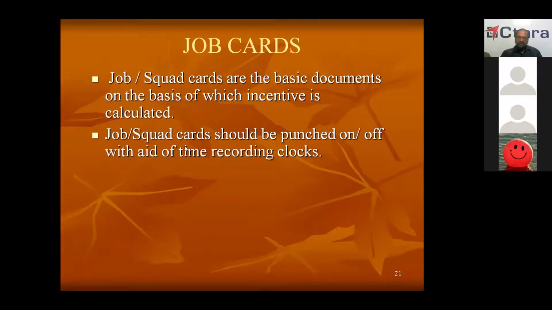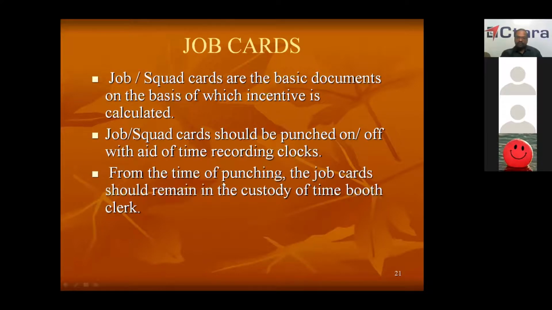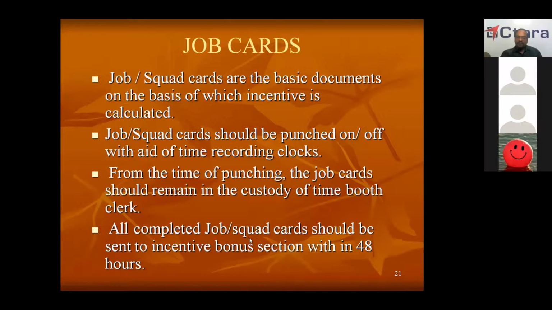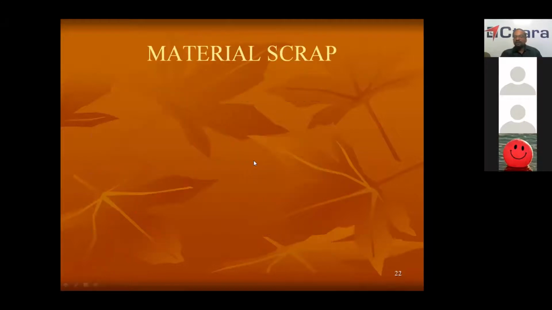Job cards or squad cards should be punched on and off with the aid of time recording clocks. When you start the work, punch in. When your work is over, punch out. From the time of punching, the job card should remain in the custody of the time booth clerk. All completed job cards or squad cards should be sent to the incentive bonus section within 48 hours. Once the job is over, those cards should be sent to the incentive bonus section.